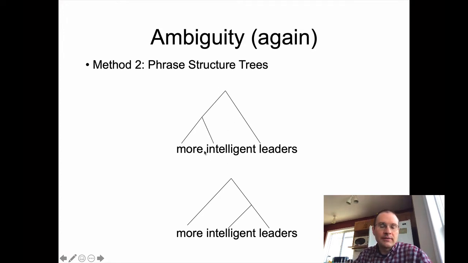But if I write it out this way, like more intelligent, leading up to a node lower in the hierarchy of the phrase structure tree, that means that these two combine together first, and then afterwards they add on leaders. So if I do it with intelligent leaders first, that means that these two have a closer relationship and they add on the more afterwards. So this is where we have intelligent leaders in the world and we just want more of them. But you can see the ambiguity pretty easily here just by looking at the phrase structure itself rather than looking at the words on the surface.